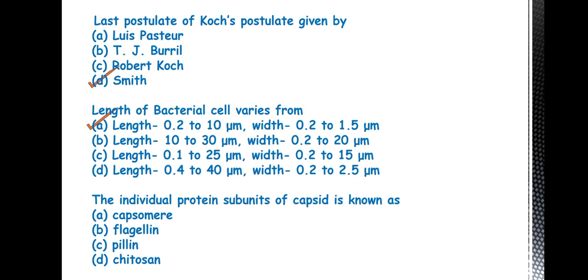Then the individual protein subunit of capsid is known as. So the answer is capsomere. So capsomeres join to form the capsid. What is capsid? Capsid is the protein covering or protein outer membrane present in virus.